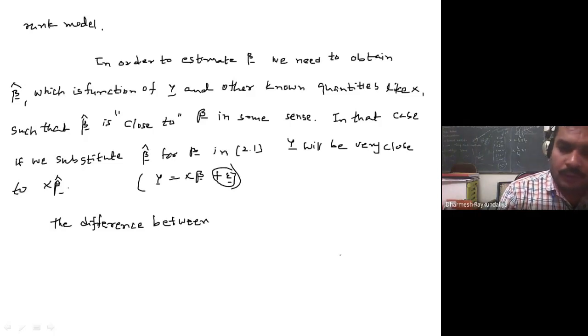So what is the difference between the observed value and the estimated value? We know that the observed value of y is nothing but y, and the estimated value of y is nothing but x beta cap.